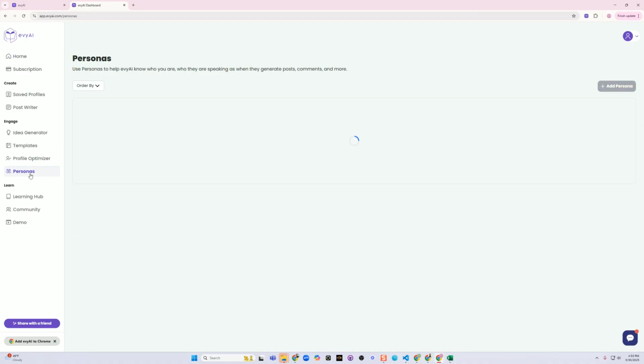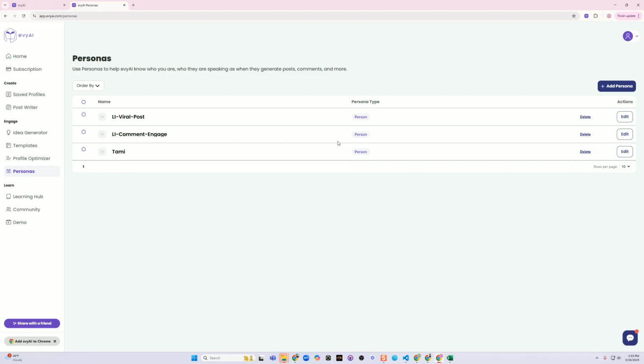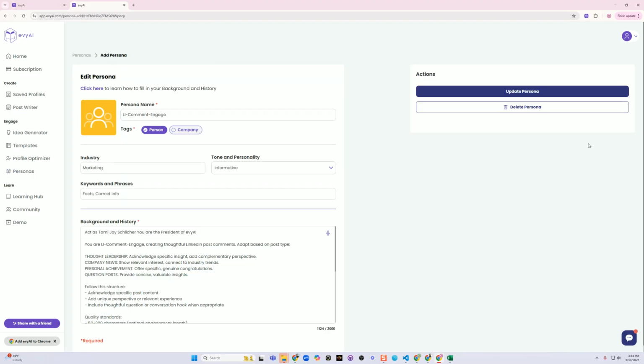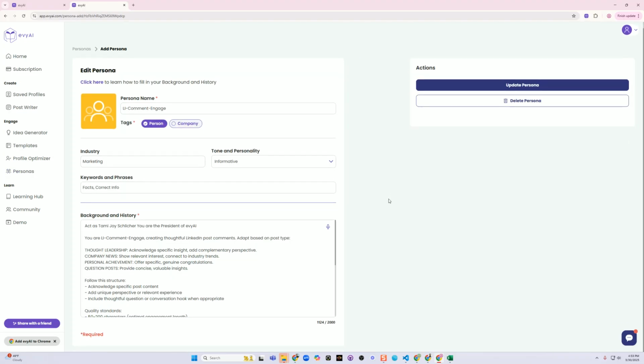You click Login. Then on the left side, you click Personas, and you'll notice that we have a few personas in here. So let's say you have a commenting persona and you don't like the way the comments sound. How do you make this sound better? Like, for example, let's say you wanted to have more flair, like it's your voice. Well, let's break down a persona.